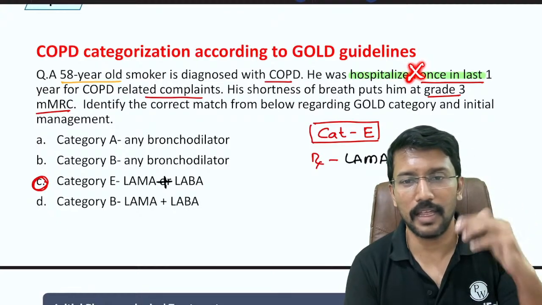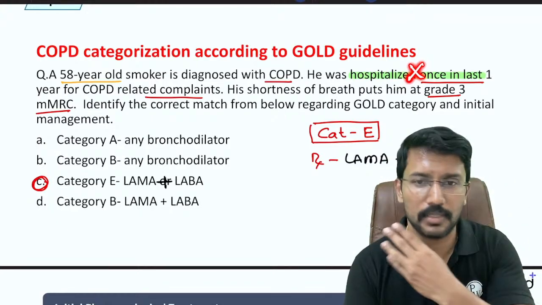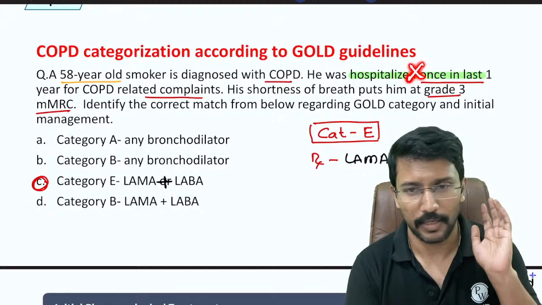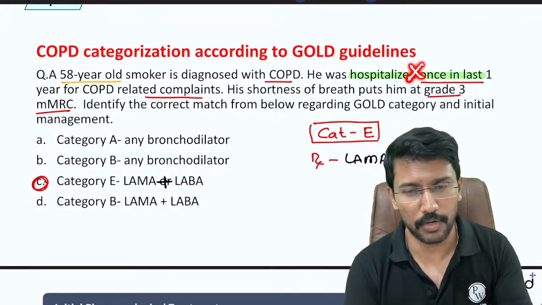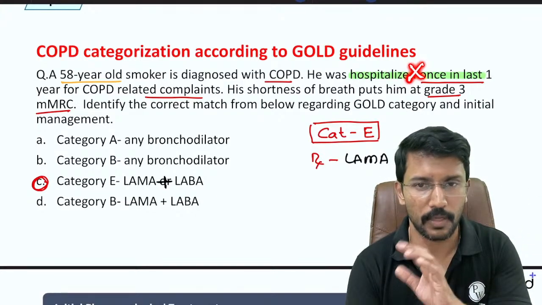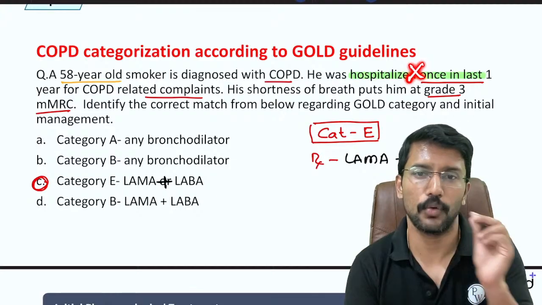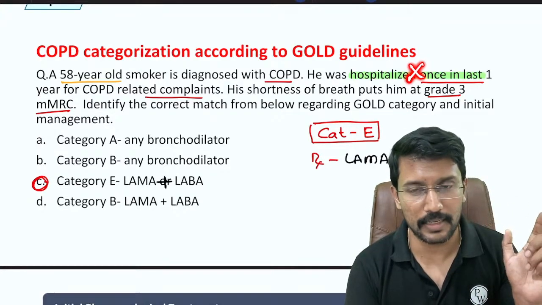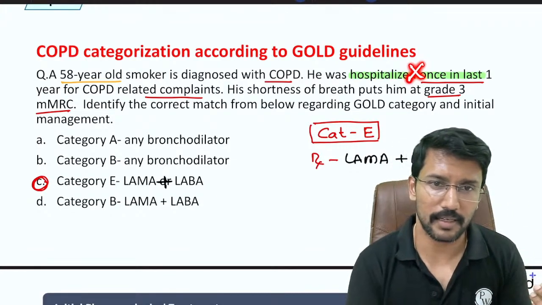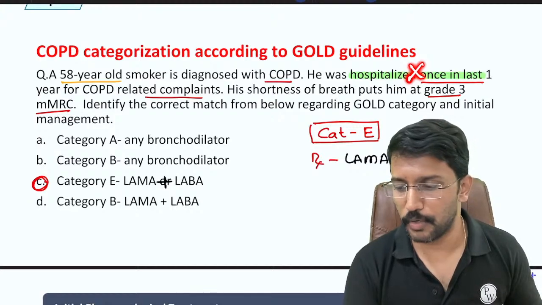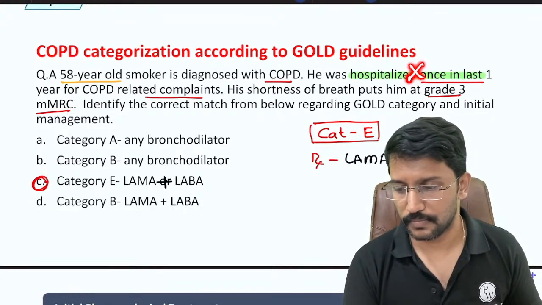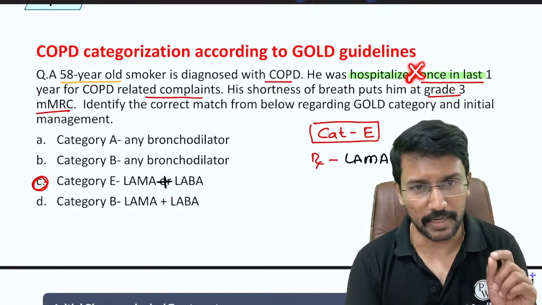If it is category E, the MMRC grade doesn't come into the picture. If admission or 2 plus moderate exacerbations, directly category E. Once I have ruled out category E, I have to look at the MMRC grade. 0 to 1, category A; 3, it will become category B, right? So in that case, what will be your answer? Right, in that case, it will become category B.